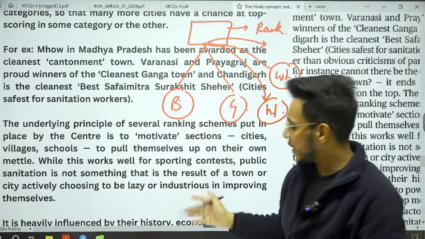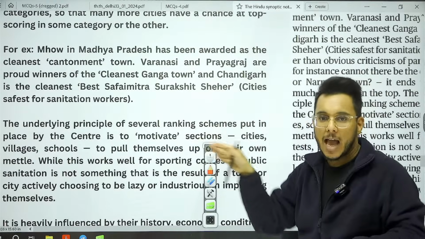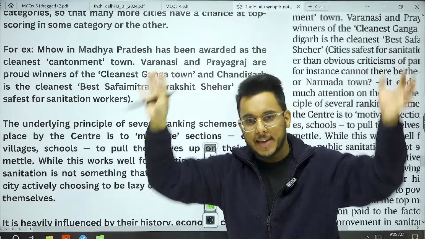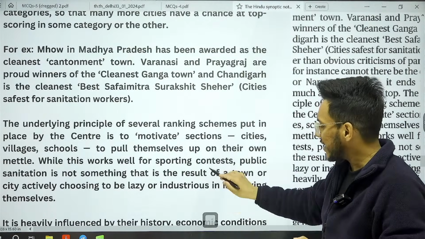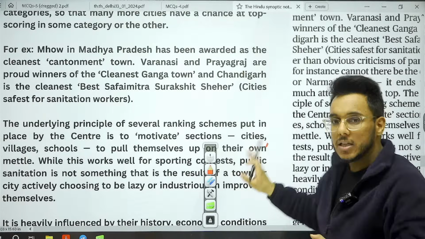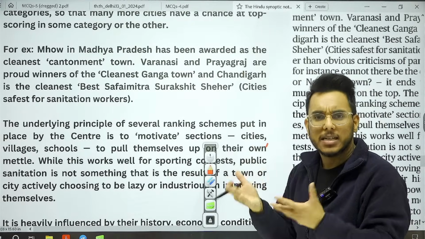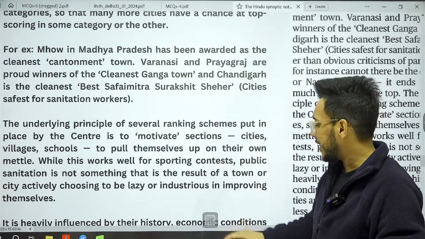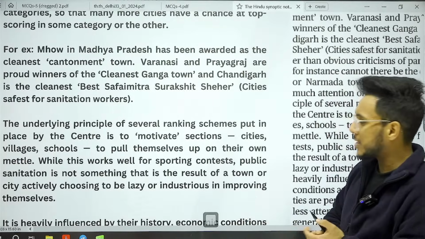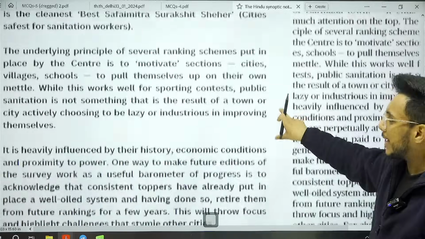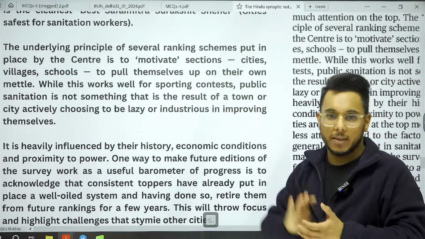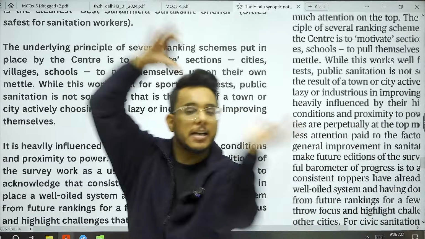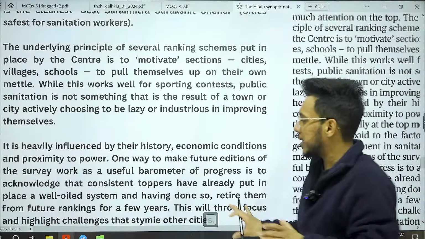So the article is saying that over the years, so many subcategories have been created within the ranking that every state or every city is getting a rank here and there. Now it has been provided that such a thing is good to encourage morale and to motivate, as in sporting, where consolation prizes are given. But when we talk about sanitation, it is something that is the result of a town actively choosing to do something. If a town is lazy, you simply cannot give them a good ranking by creating a special kind of category. This is something that should not be happening.